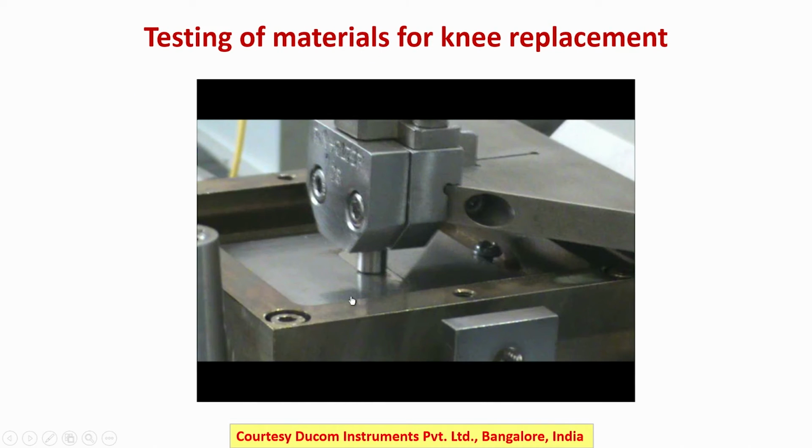This is one of the examples where the wear involved in the knee replacement operation can be simulated in laboratory scale equipment, and this is also commercially available. These laboratory scale equipments can simulate the exact gait cycle of the knee.